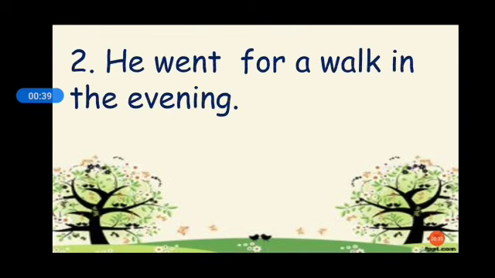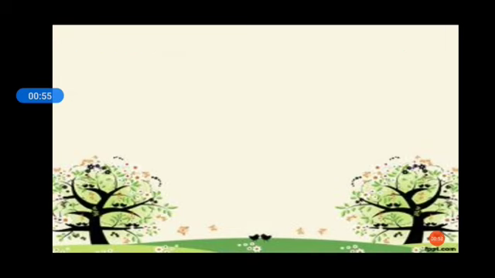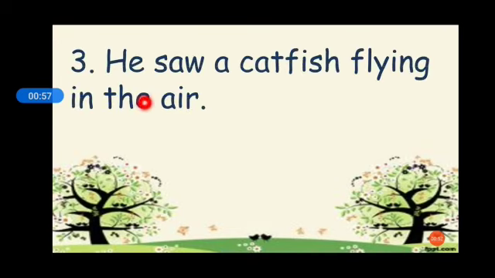Next, second question. He went for a walk in the evening. Did the author go for a walk in the evening? No. He went for the walk in the morning. So the statement is not true. Third question. He saw a catfish flying in the air. So we have said that trout is a fish that lives in the river. So catfish is also a kind of fish which lives in the river. So the given statement is true.